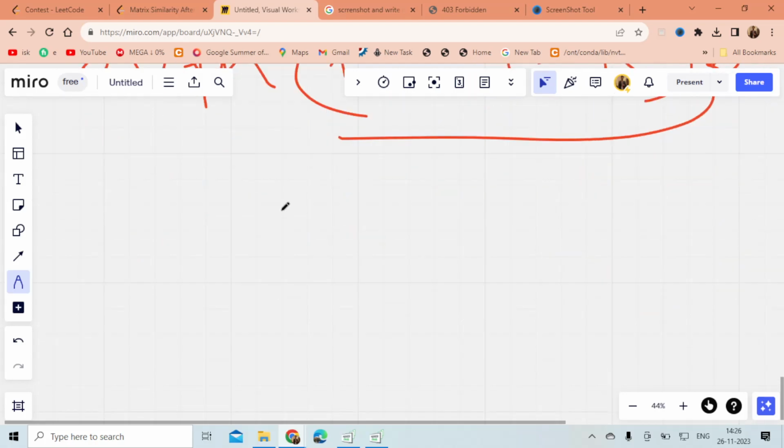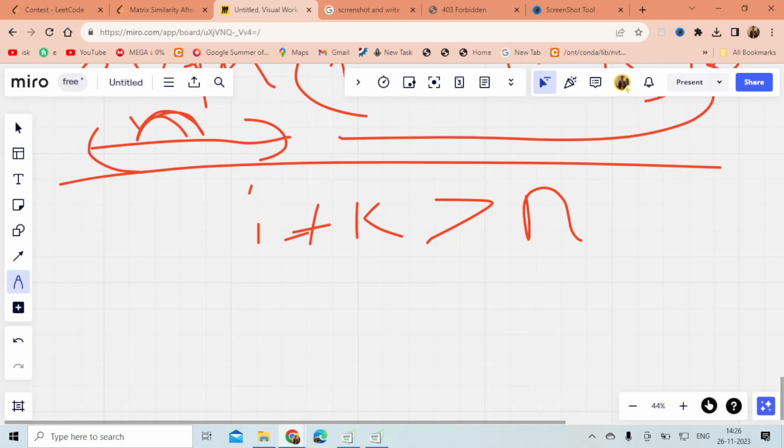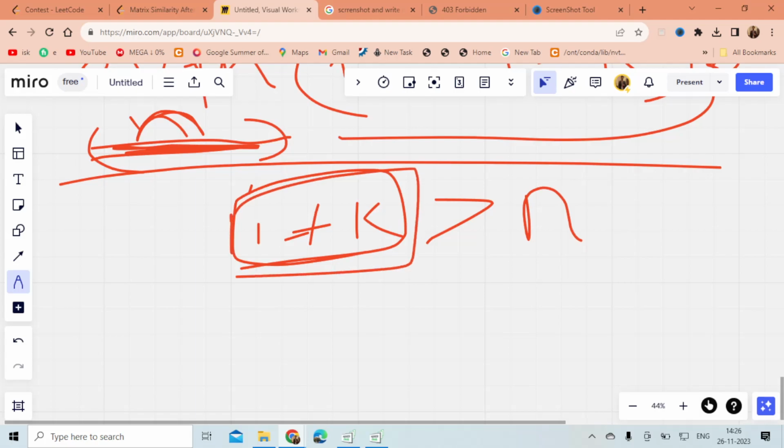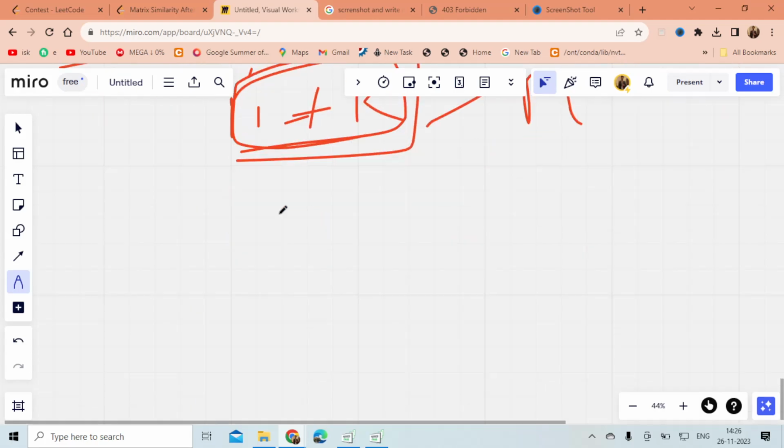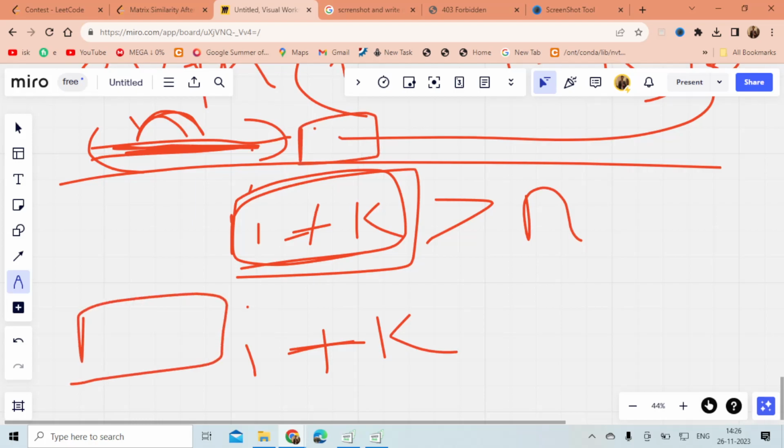But we have to handle some cases: if my I plus k exceeds the value of n, if these are n numbers in a row, and it is extending past n, right? So what does it mean? We have to mod it. So what does mod do? Let's say this is the matrix, and if one element is shifted to be here, mod will make it here.